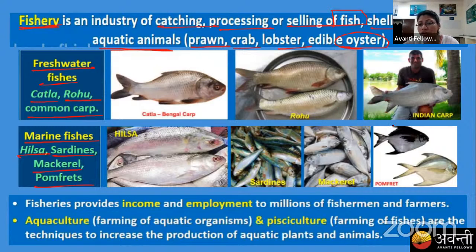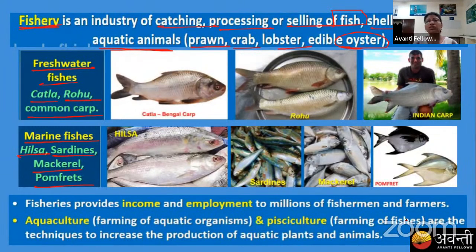You can see the pictures of these fishes here. We have the 4 categories in the marine fish: hilsa, sardines, mackerel, and the pomfret. Whereas in freshwater fishes, we have the katla, rohu, and Indian carp. The most commonly used variety in the Indian culture is the marine fishes.